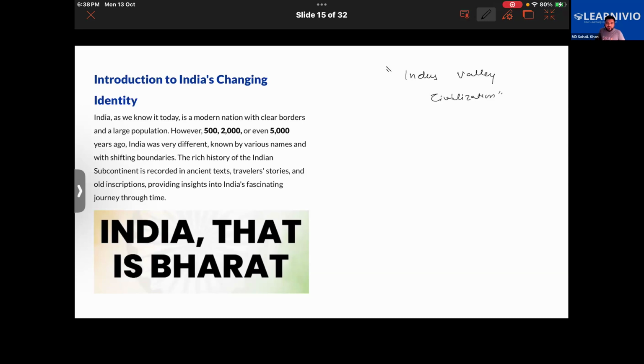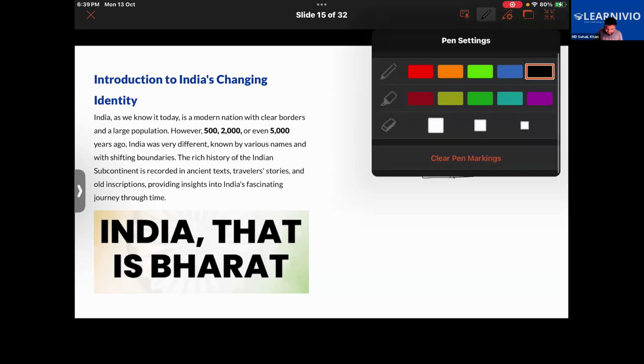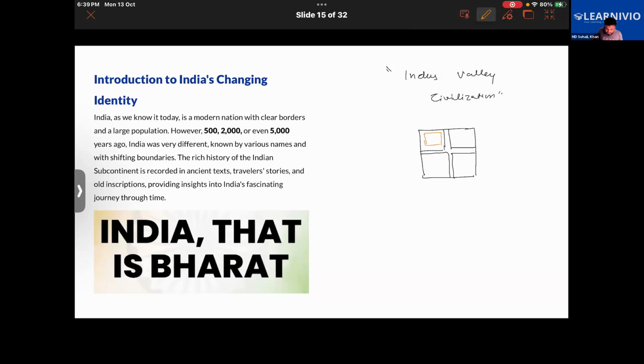So they used to have a modern urban system. They used to have standard weights and measurement system. Getting it now? Cities were built at perfectly right angles, like the cities now. For example, this is the layout plan of a city, suppose. So that is the drain that's flowing through the city. You see how the drains are built at 90-degree angles? And say that these are the houses made of bricks, made of clay. So all of that, you see, is made at perfect right angles.